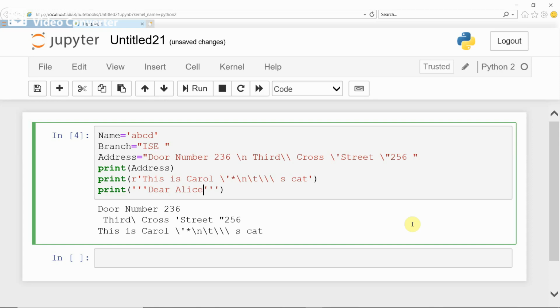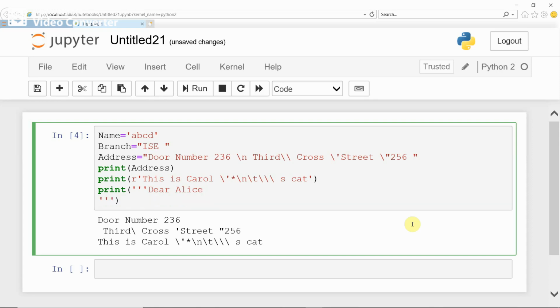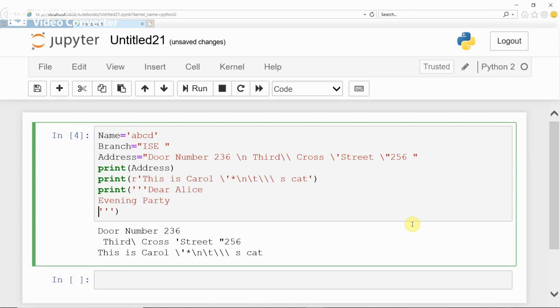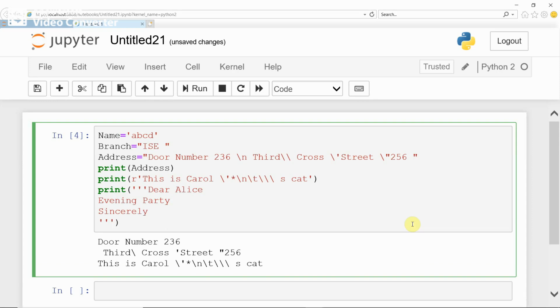This is first line of the sentence, and next this is second line of the sentence, and this is third line of the sentence, okay. This is fourth line of the sentence. See, if you want to give multi-line strings, you have to start with the triple quote, okay.